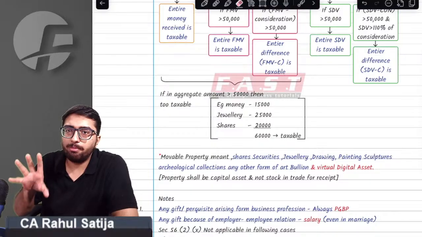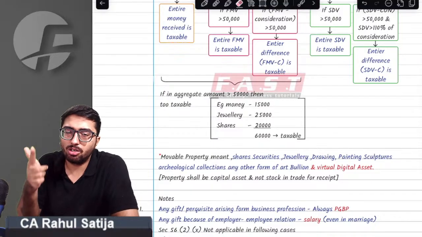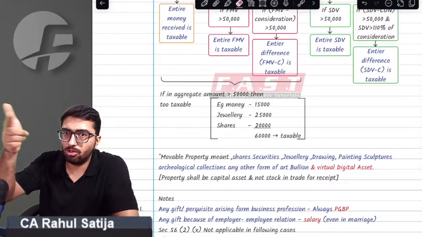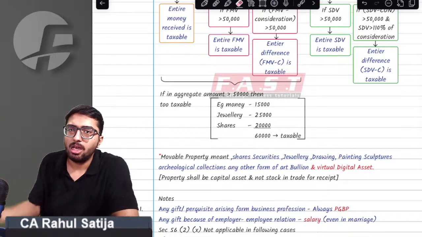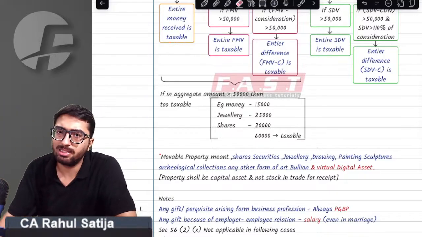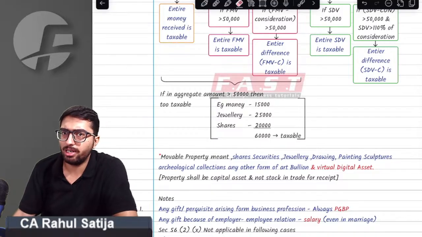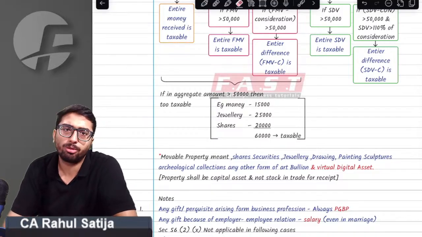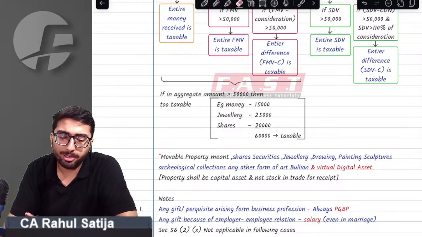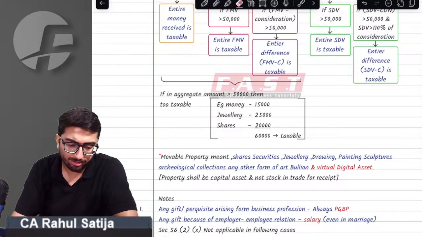That means movable property implies only 10 securities. So shares, securities, jewelry, paintings, sculptures, archaeological collection, any other form of art, bullion, or any other virtual digital asset. Any virtual digital asset. Only these 10 securities are covered under 56(2)(x) movable property. Every other property that you receive is not taxable. Okay, sir, we got this point.